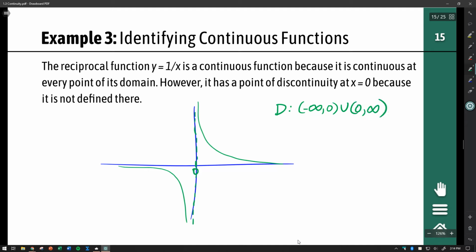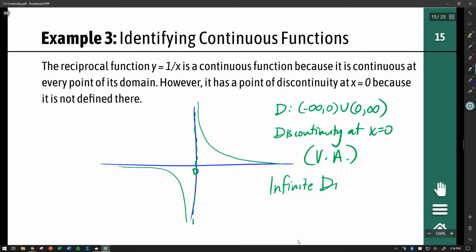And this function is continuous across that entire domain because x equals 0 is not in the domain. But we do have a discontinuity at x equals 0 because there is a vertical asymptote. So that would be an infinite discontinuity. And that's that.